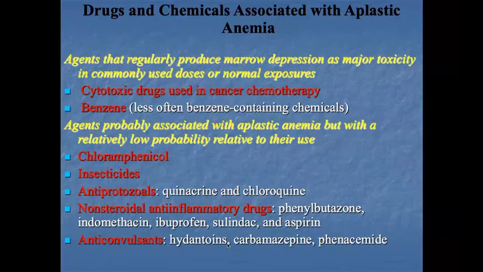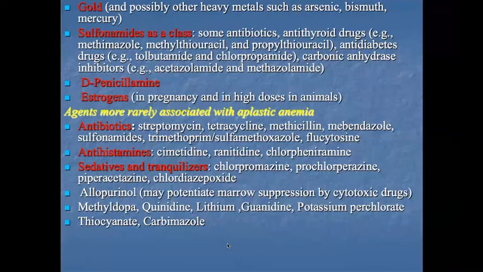Anticonvulsant drugs, hydantoins, carbamazepine. These are other drugs. Gold and other heavy metals like arsenic, bismuth, mercury. These drugs also suppress the bone marrow and cause aplastic anemia. Sulfonamides, some antibiotics, anti-thyroid drugs like methimazole, methylthiouracil, propylthiouracil, anti-diabetic drugs like tolbutamide, chlorpropamide, and carbonic anhydrase inhibitors like acetazolamide. These drugs also cause bone marrow suppression and pancytopenia.